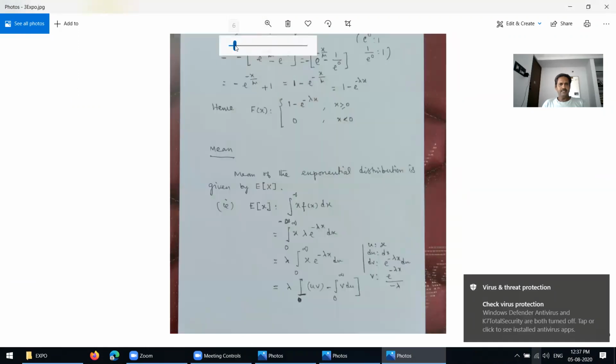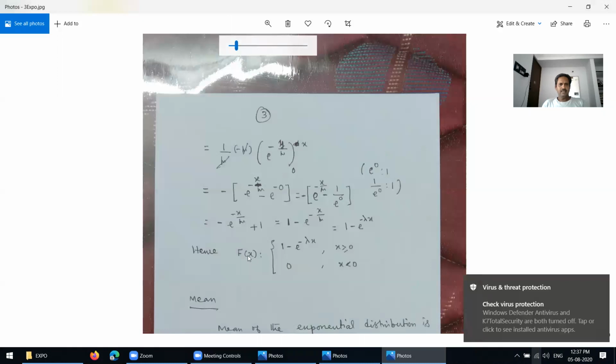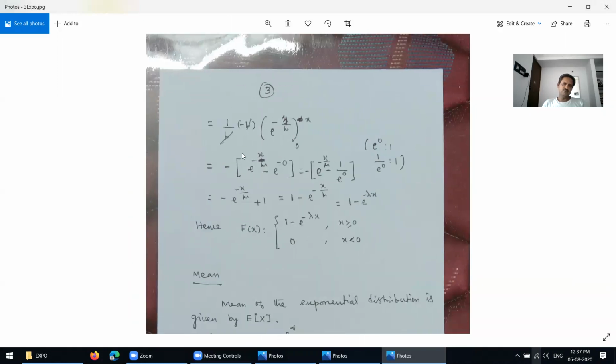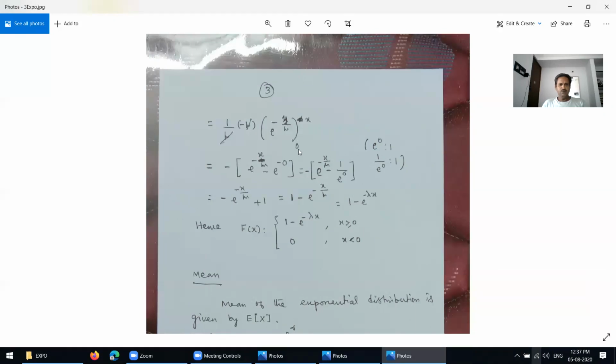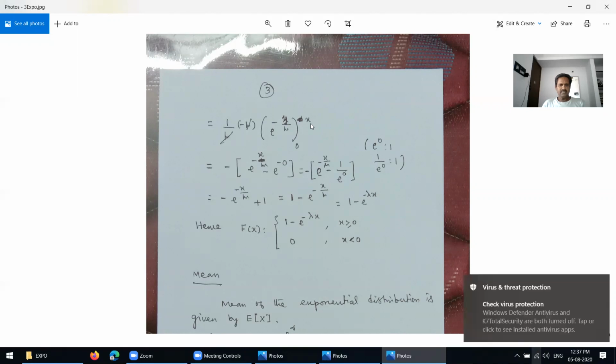Now I am going to explain one more time. See here, the right hand side is 1 over mu, and that 1 over mu you can take outside, giving negative mu into e power negative y by mu over the limit 0 to x. It's not negative infinity, it is 0 to x.